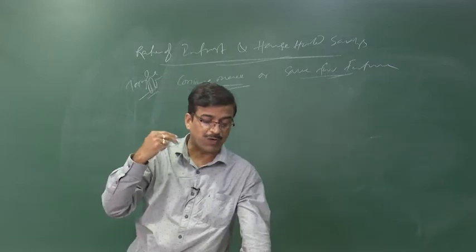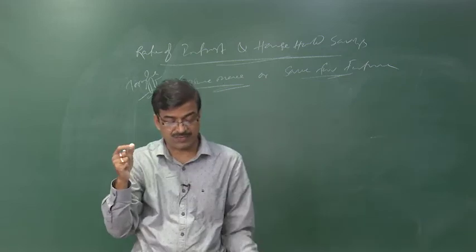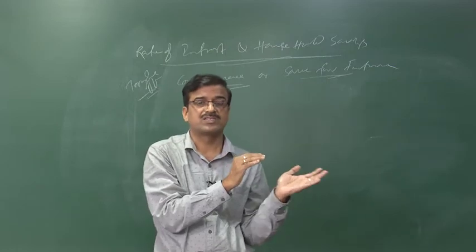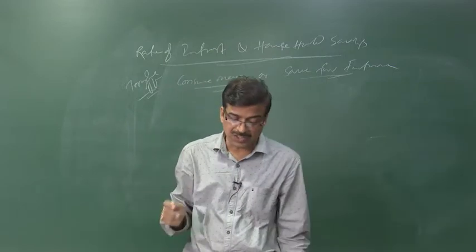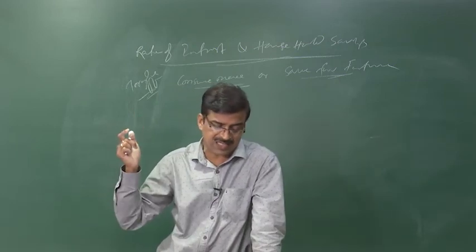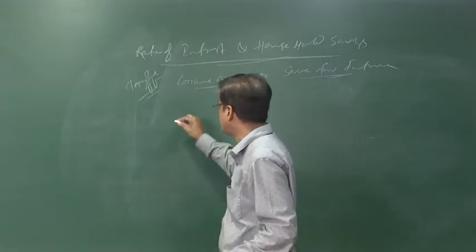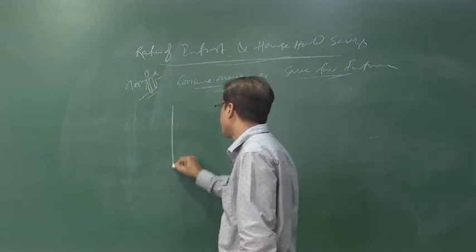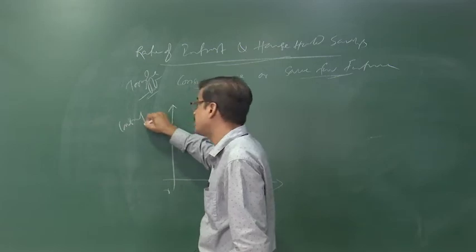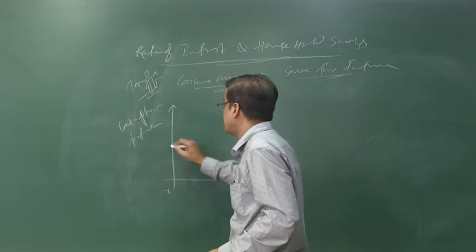Next, considering the term rate of interest, from the rate of interest point of view we have to judge whether we have to consume more or save more, right. Considering that, now if we take into account the consumption on the horizontal axis and the vertical axis, the consumption at present and the consumption in the future, these are the two bits we have to take into account: consumption now and consumption in the future.